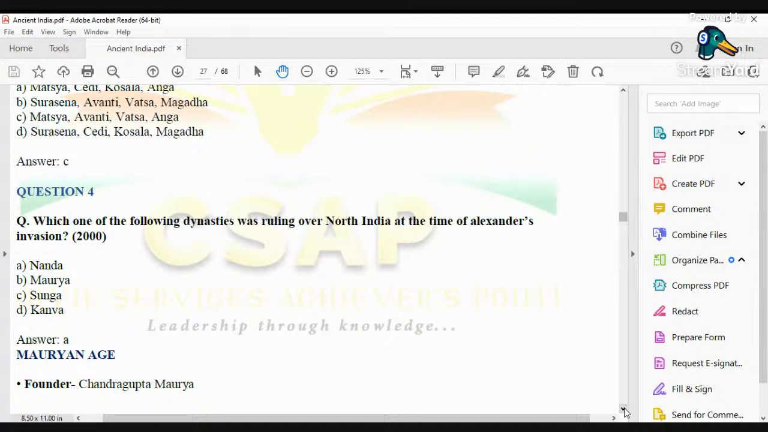Alexander invaded India sometime around 326 BC. Alexander became the king of Macedonia around 330 BC, and he came to India around 326 BC in order to take revenge. Whom was he taking revenge from? He was trying to clash with the Persian Empire. He was trying to bring down the Persian Empire, and he was successful in his attempts.